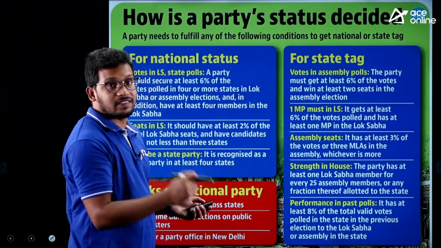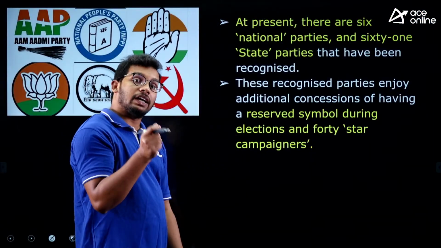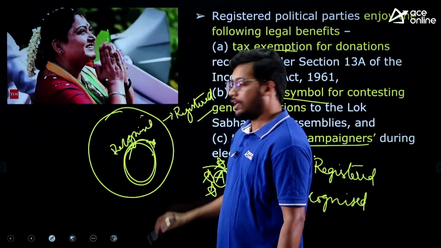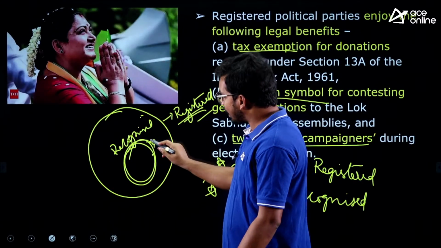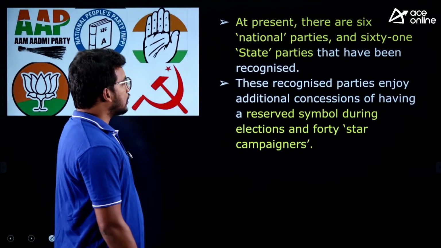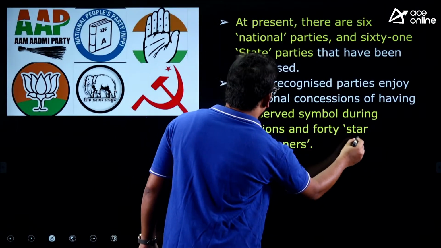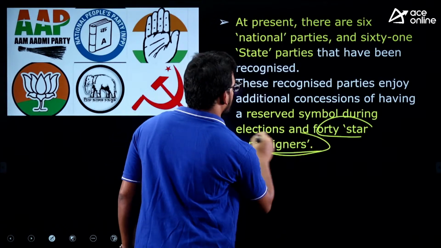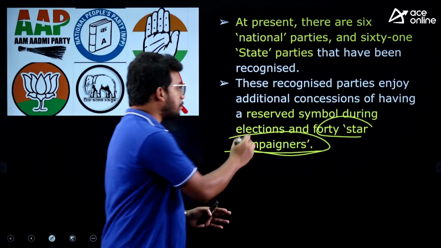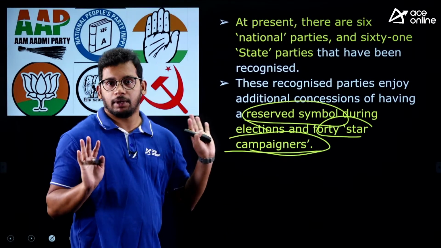Before knowing the conditions to be a national party or state party, let's see what extra benefits they get as a recognized party. Registered party benefits we have seen, but what extra will they get? Recognized parties can have 40 star campaigners, and the symbol they contest with will be reserved for them in that state.